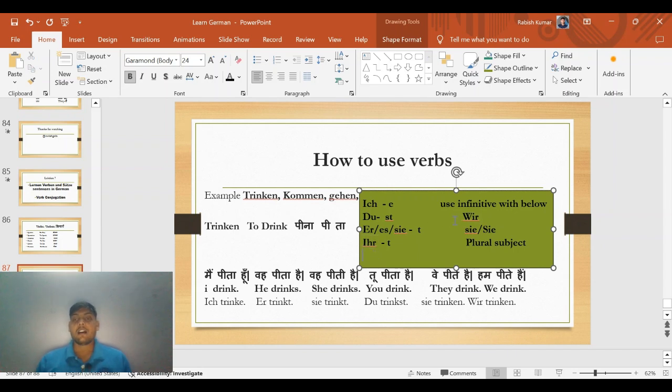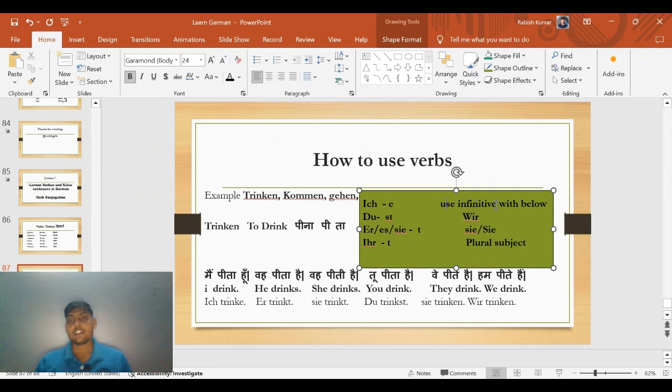Okay. If the subject is wir, sie for they, and Sie with a capital S, which is used in formal situations, if you means aap, that time we use Sie with capital S. And if the subject is plural, in these three situations we use the verb as it is in infinitive.